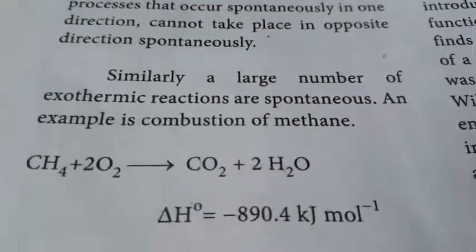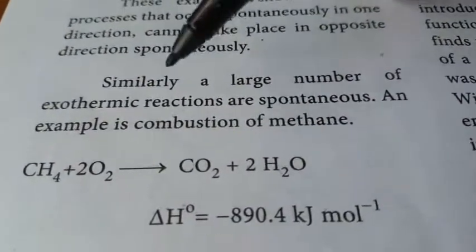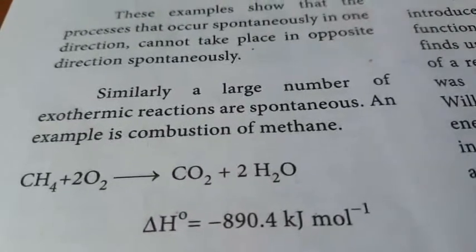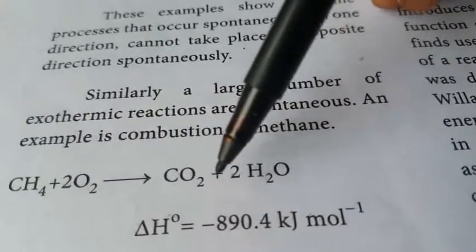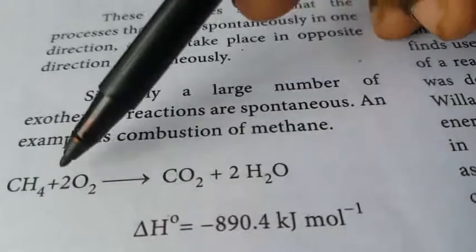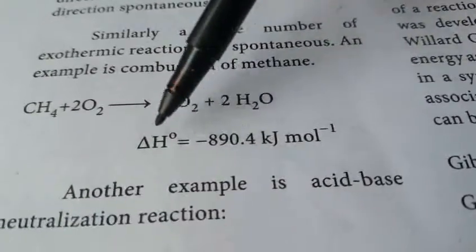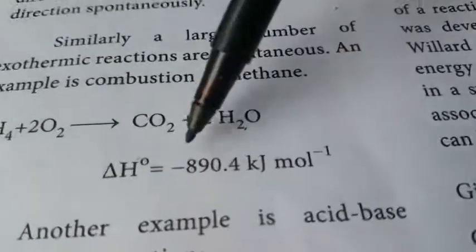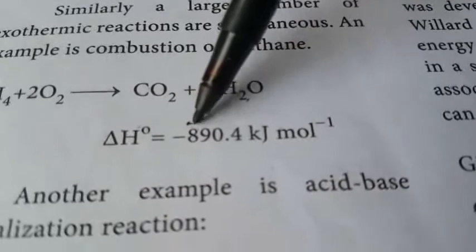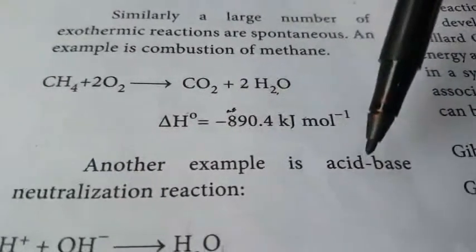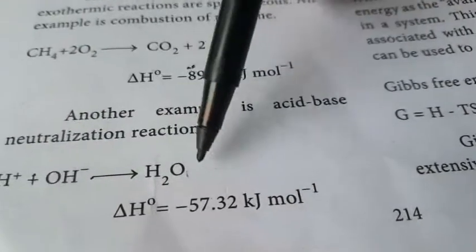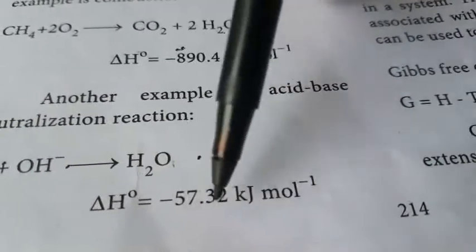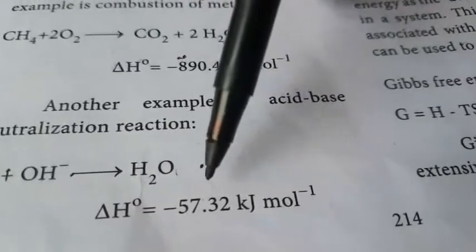The same applies to combustion reactions, which take place in chemical reactions. First, methane burns with oxygen to form carbon dioxide. It cannot reverse to form methane again after it is formed. So that is called a spontaneous reaction. The minus value indicates an exothermic reaction. Another example is acid-base neutralization. Acid and base form the water molecule, with a delta enthalpy value. This is also a spontaneous process. Here also we are endothermic.